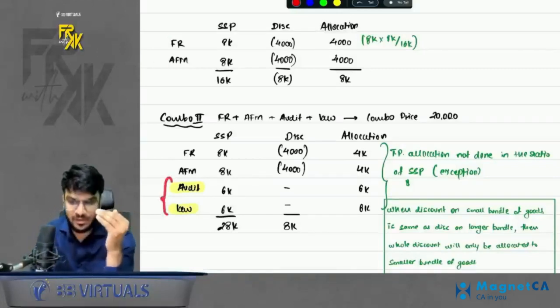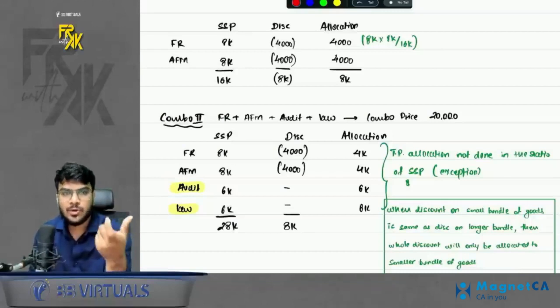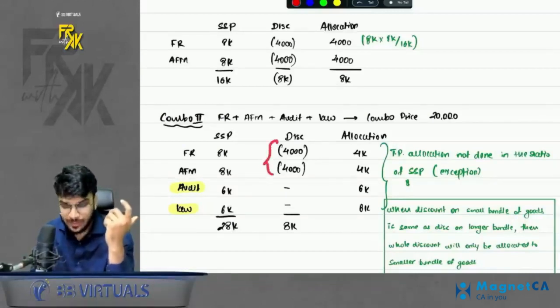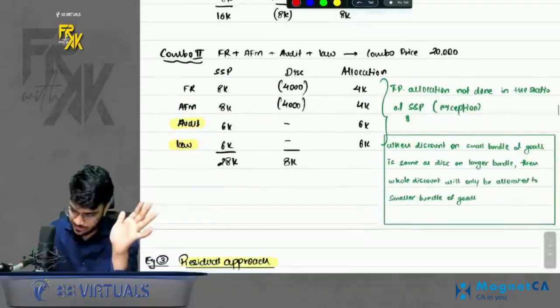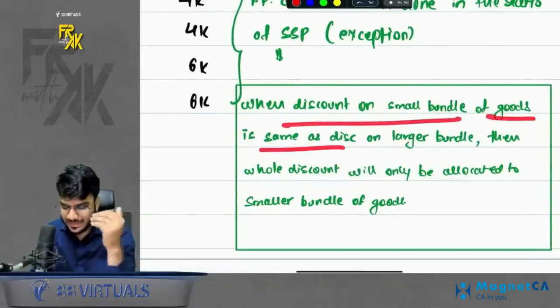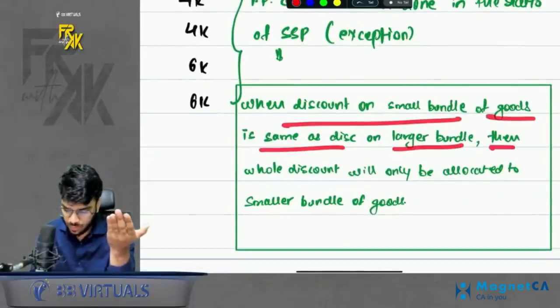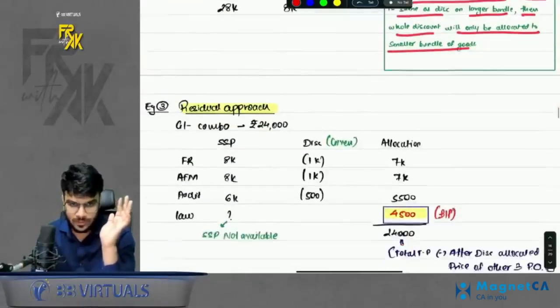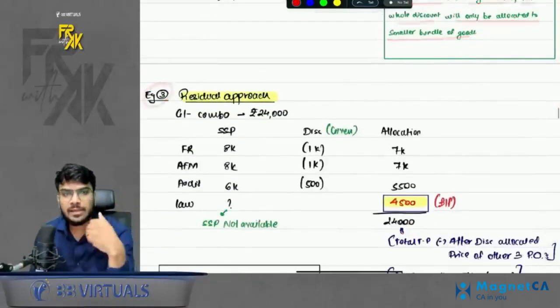So in this case, don't allocate the discount in the ratio of SSP. The standard says in this case, the discount will be allocated only between FR and AFM. When the discount on a small bundle of goods is the same as the discount on a larger bundle, then the whole discount will only be allocated to the smaller bundle of goods. Simple.